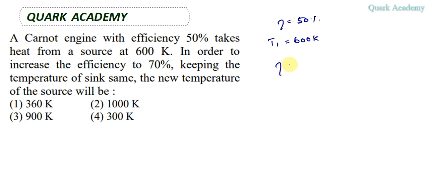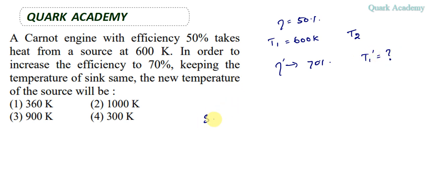The efficiency they are increasing from 50 to 70%. So let's consider the new efficiency is eta dash, which is 70%. Now they are keeping the temperature of the sink constant. Let's consider T2 is the temperature of the sink, which is constant. So in order to increase the efficiency to 70%, how much should the source temperature be increased? So T1 dash we need to find.